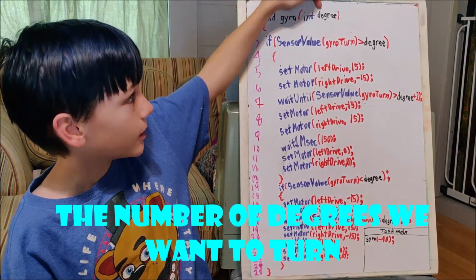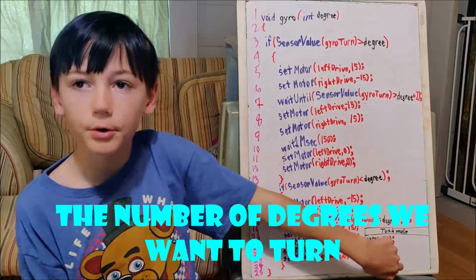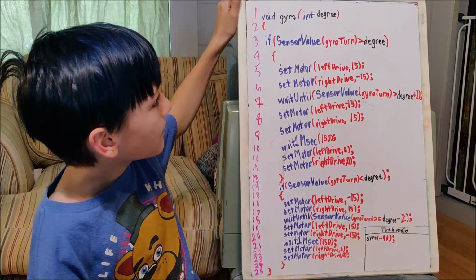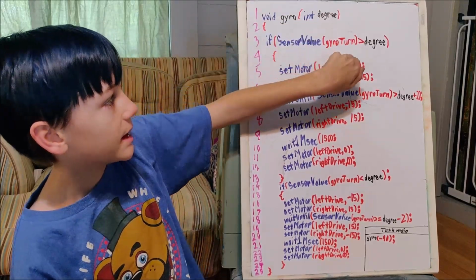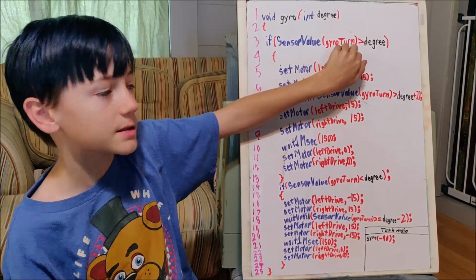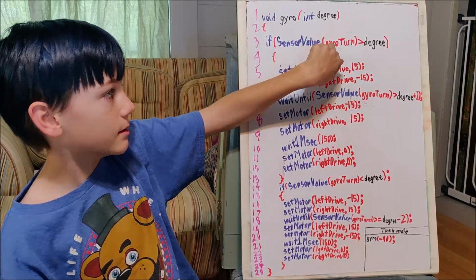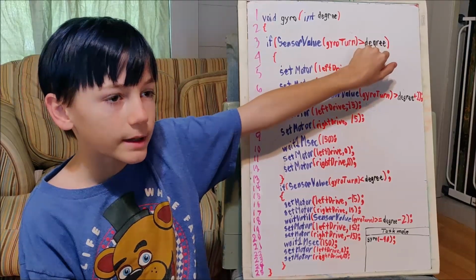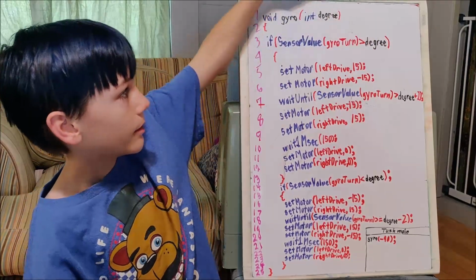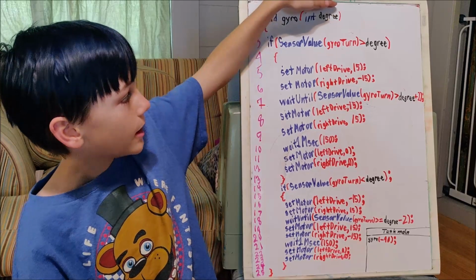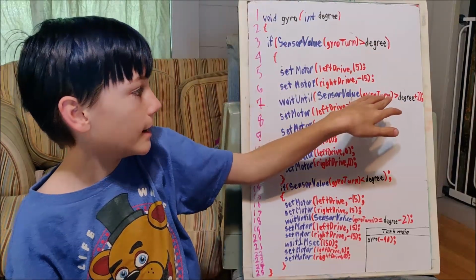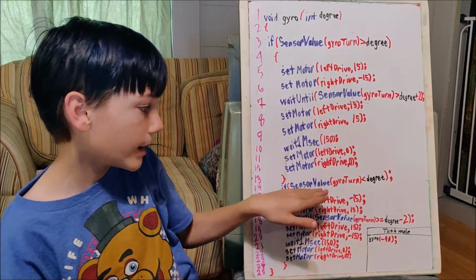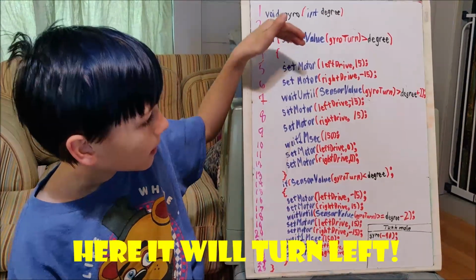This is setting a variable so we can change it, input a number in task main, and then what happens is gyroturn is the name of our gyro sensor, and it detects the degree it's currently at, and it says if the current degree is greater than the variable we inputted here, then it's going to turn a certain way. If it's the other way, it's going to turn the other way.